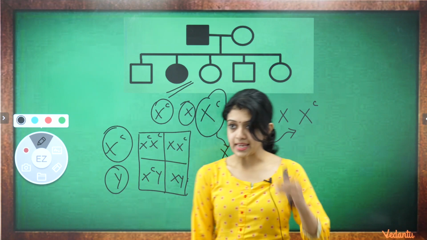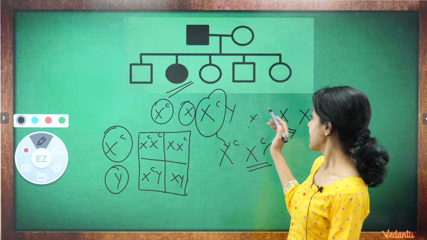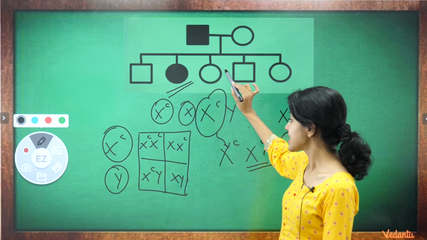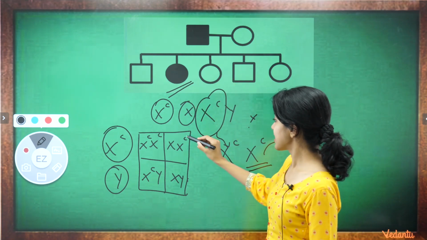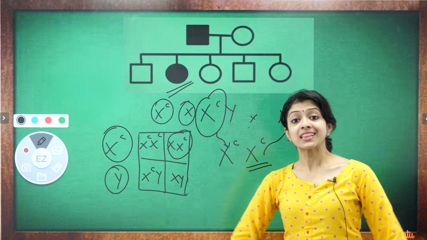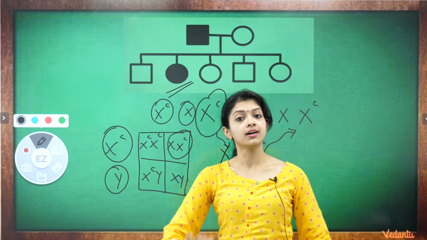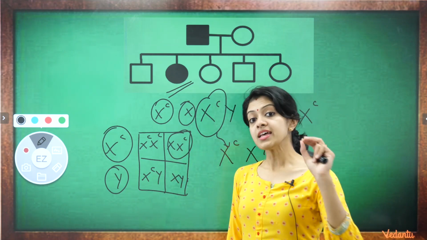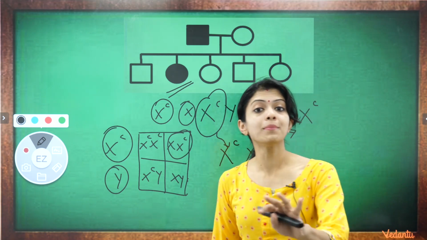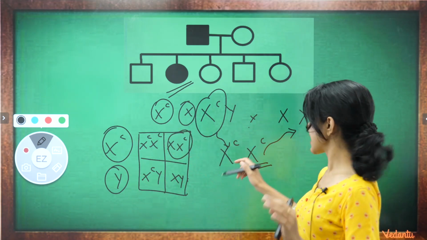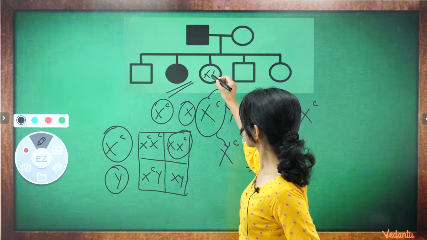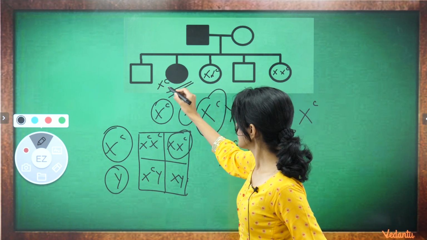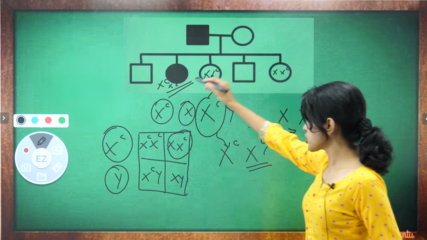So from the given data, you can see that this daughter, of course, it's given that she is colorblind. The other two daughters would certainly have this genotype. There is no possibility of having a normal daughter in this couple's case. Okay, so since there is no normal case of daughters in this couple's case, these two would be XXC, XXC. Of course, she would be XC, XC. Right? What about the males?